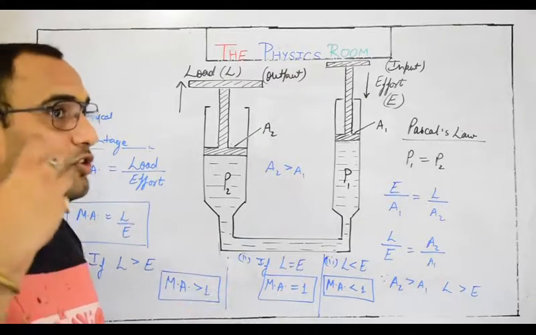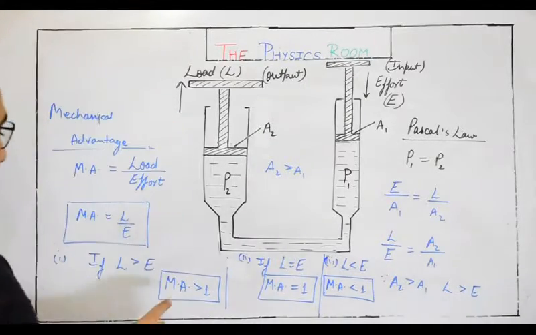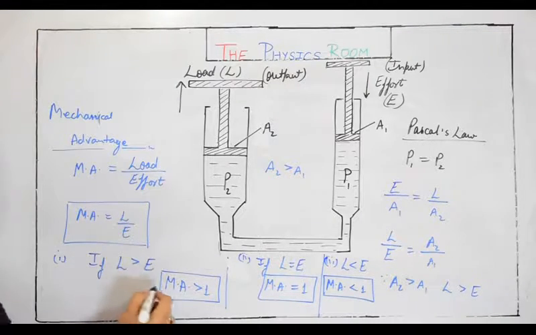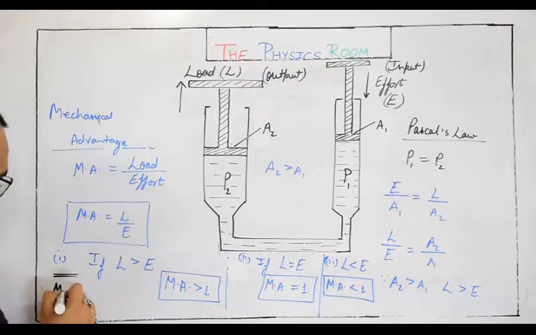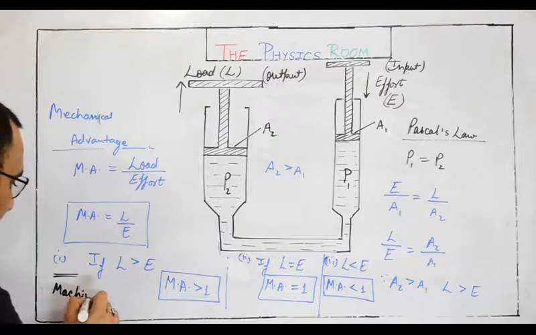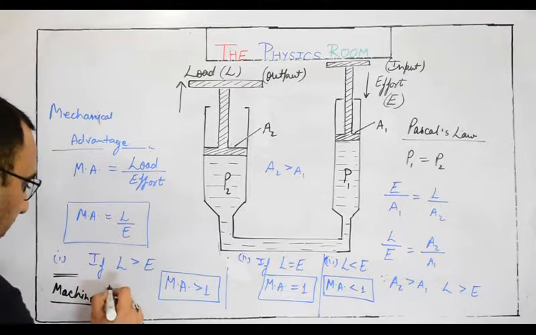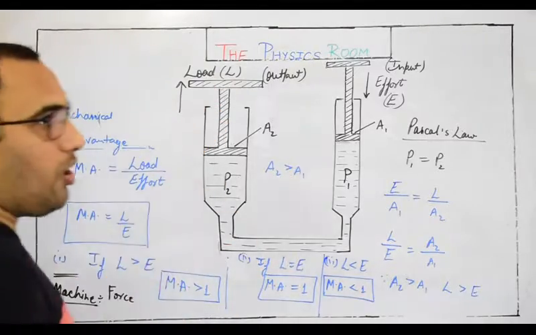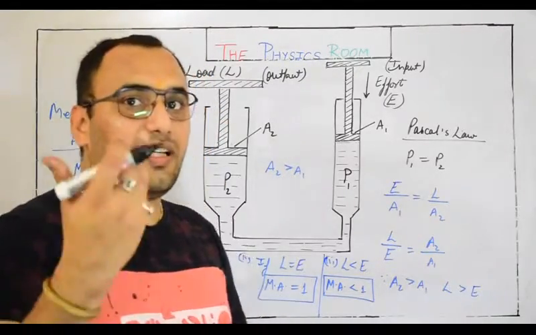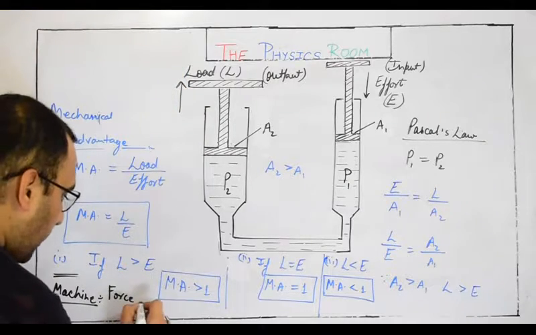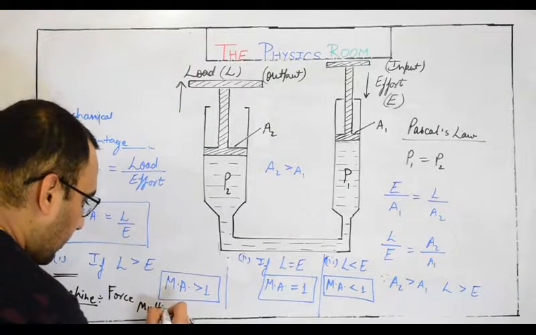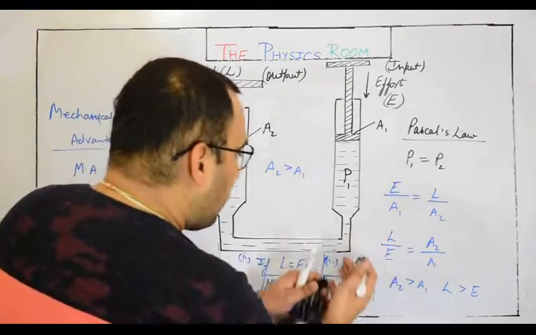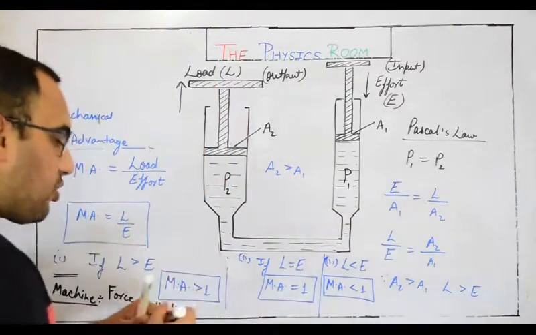You will soon realize that if mechanical advantage is greater than 1, that kind of machine which follows this condition is called a force multiplier, because we are increasing the output for our effort to get a higher output. So it will be called a force multiplier, right? So what is the purpose of this third condition? Let's talk about this.